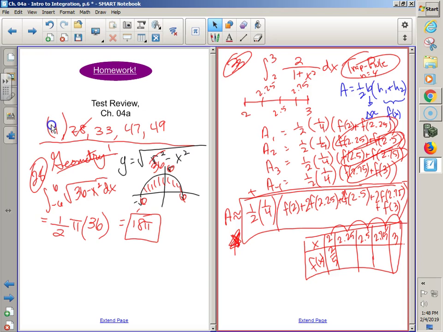What would change if this was a left or a right or a midpoint? It wouldn't be a trapezoid anymore. What would be your area formula then? Base times height, so all the halves would be gone. You'd have bases, but you'd only have one height and not the other, and you'd have to choose for each jump. Instead of 2 and 2.25 plugging into f, if you were coming from the left, the first one, you'd only use 2; for the second one, only use 2.25; for the third one, only use 2.5; for the fourth one, only use 2.75. What changes?